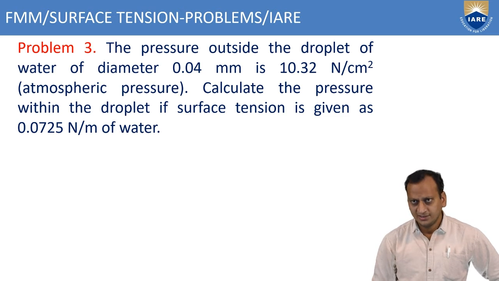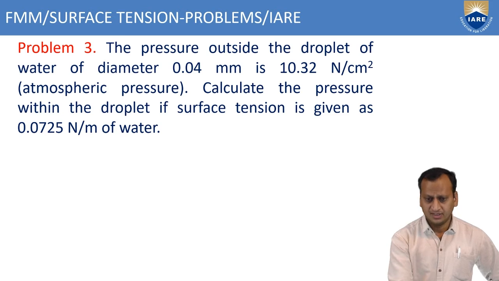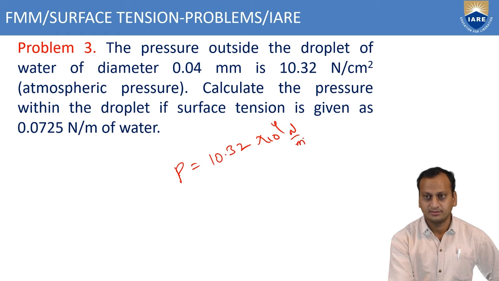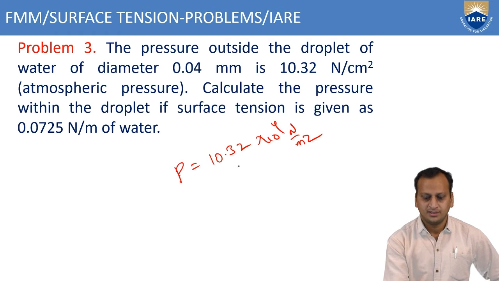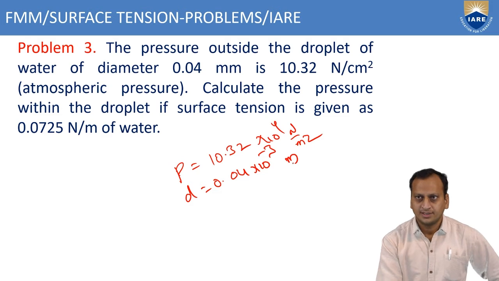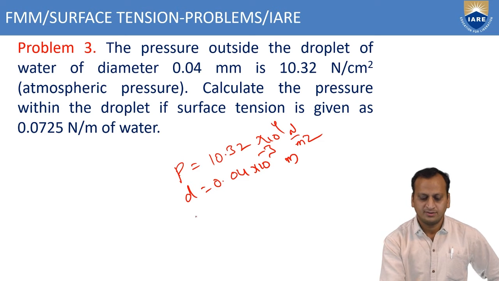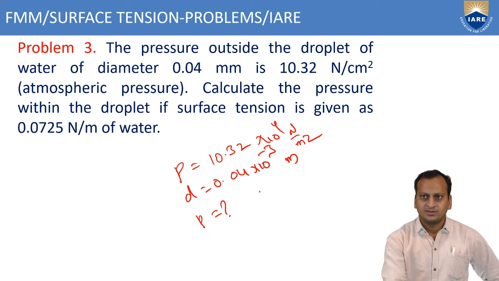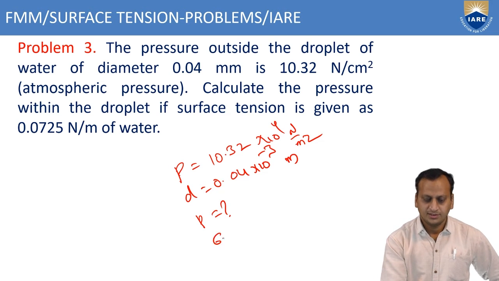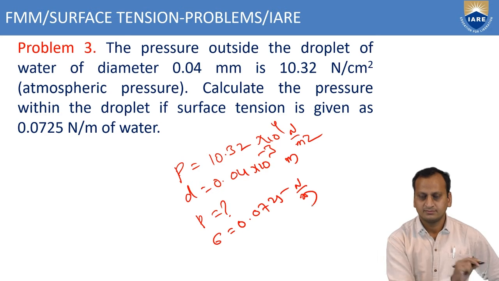Here pressure outside is given as 10.32 into 10 power 4 Newton per meter square, and the diameter is 0.04 into 10 power minus 3 meters. Calculate the pressure within the droplet. What will be the pressure inside, if the surface tension is sigma equals 0.0725 Newton per meter?